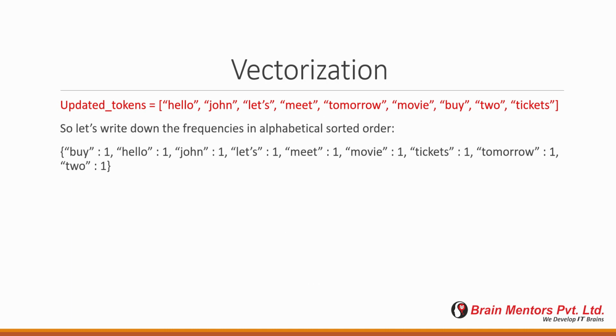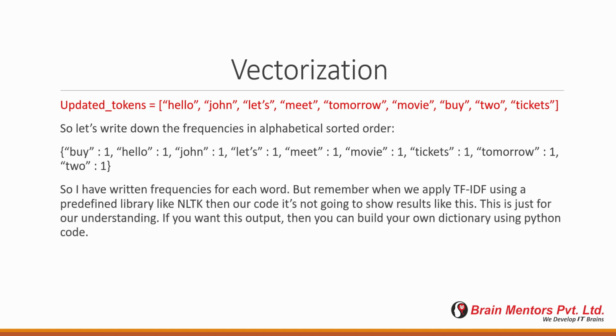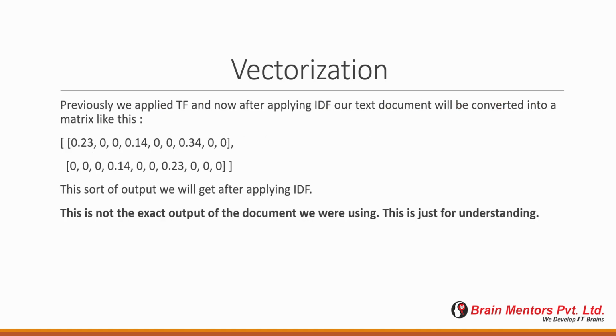And after that, I'm just writing down the frequencies in alphabetical sorted order. After each word, I have written 1, which means the frequency of each word is 1 here. So I have written the frequencies of each word. But remember, when we apply TF-IDF using a predefined library like NLTK, it's not going to show the results like this. This is just for the demonstration part. So we'll implement all of this using NLTK, that is the library.